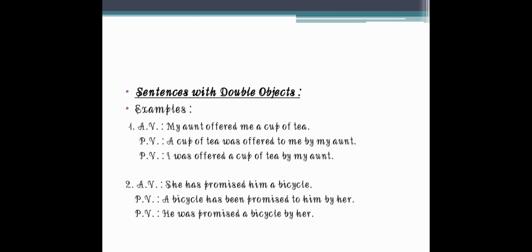Now we come to sentences with double objects. Double objects means the sentences which have two objects in the sentence. Let us study this with the example only. My aunt offered me a cup of tea. You have to deal with this type of sentences very keenly.